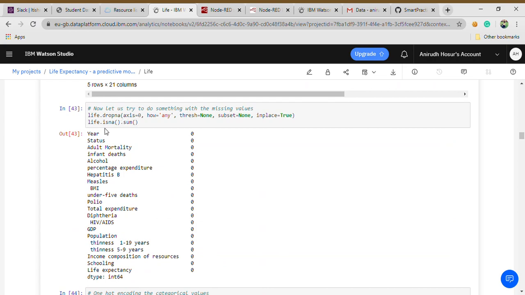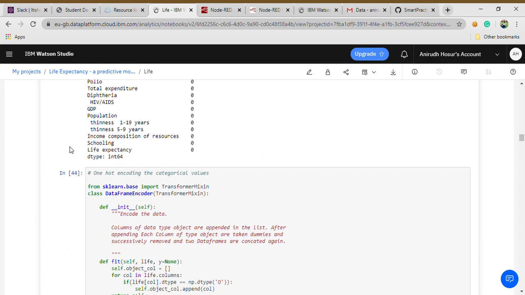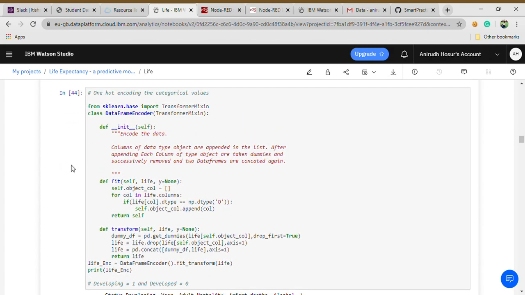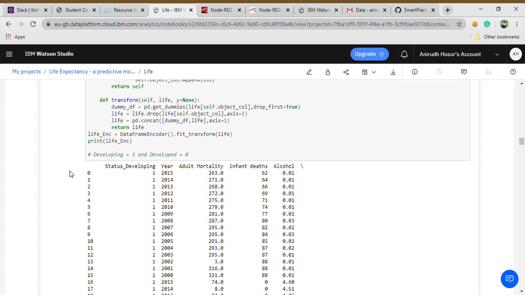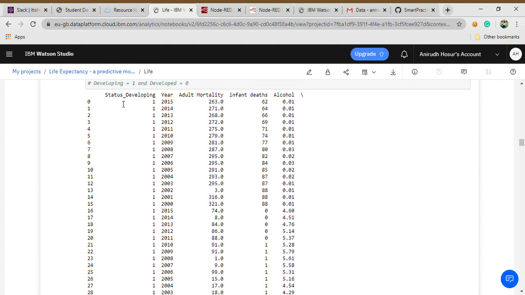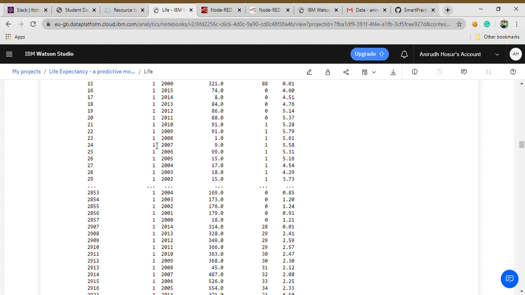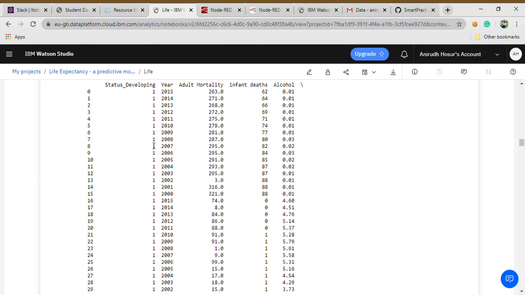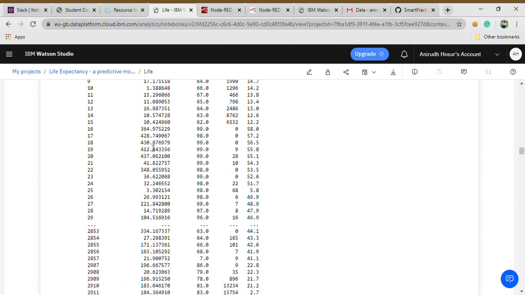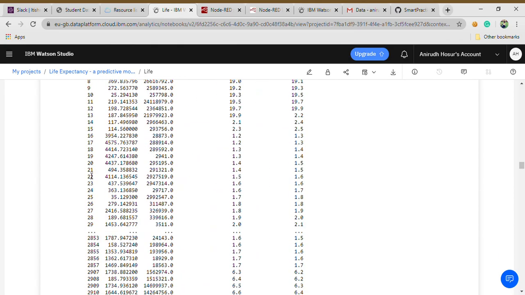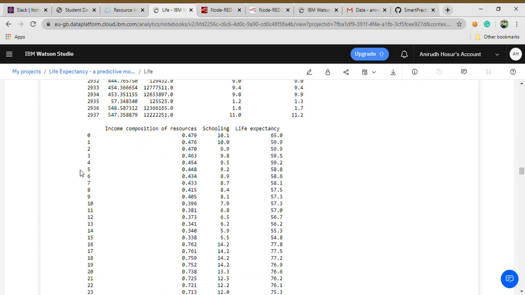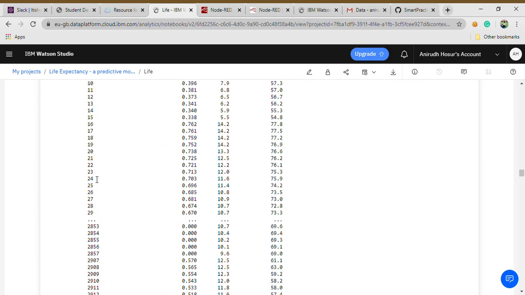It's not required. It's going to affect our accuracy and our predictive model, and in the end it won't be helpful. Now here is the code for one hot encoding, and you can see the status column now shows developing. 1 is for those countries which are developing right now, and 0 is for those countries which have already been developed. So after one hot encoding the status development column, we get that.